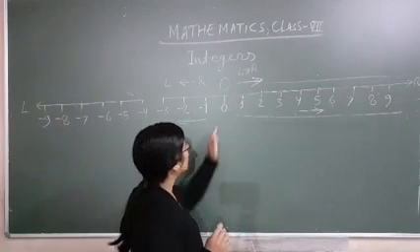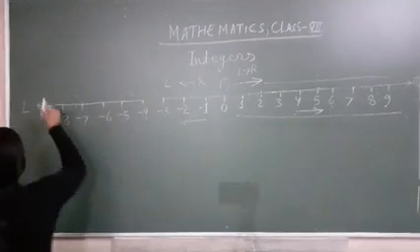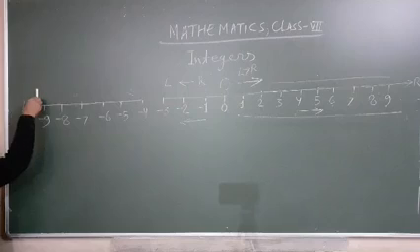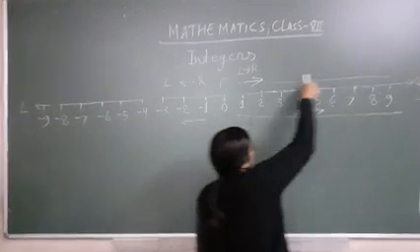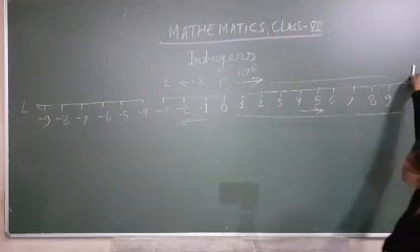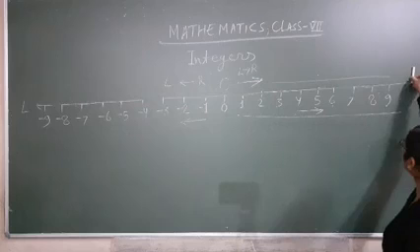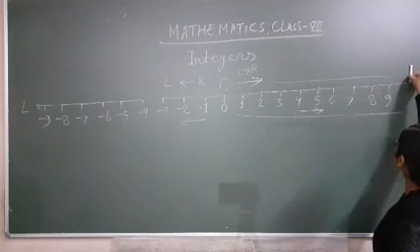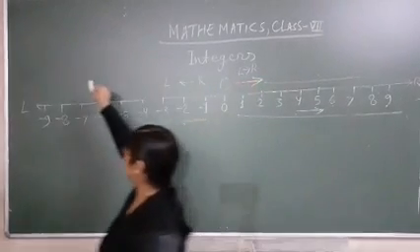Clear? So when we go left to right, suppose this is your left to right. This man is going left to right. So the value of number will be increased. But when you go right to left, अब ये यहाँ से कहाँ जाएगा? This person is going toward right to left.